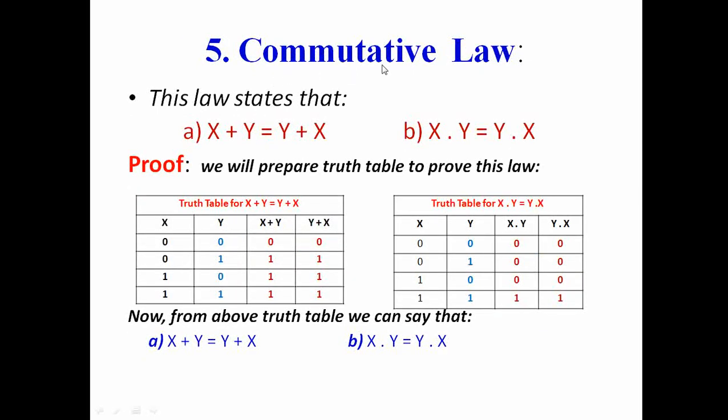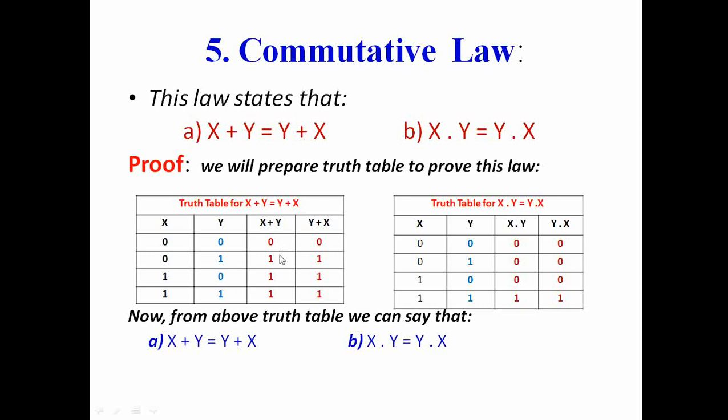Then we have commutative law, which states that x plus y is equal to y plus x, or its dual x dot y is equal to y dot x. So again this is a dual of the first law, and for this we can prepare a table in two variable form. Two variables means 2 to the power 2, so 4 combinations of x and y will be there. First 0 0 1 1, then 0 1 0 1, and then we calculate x plus y first.